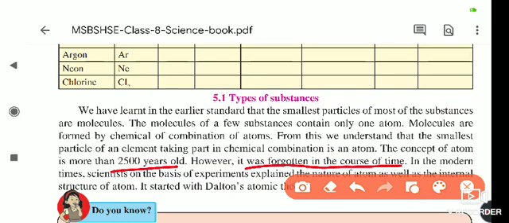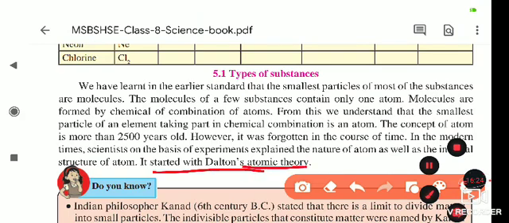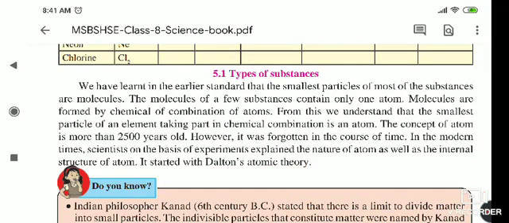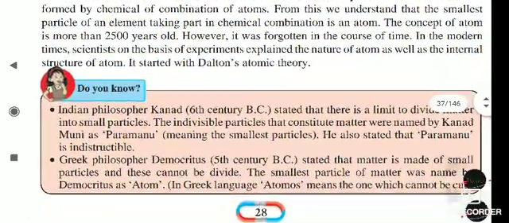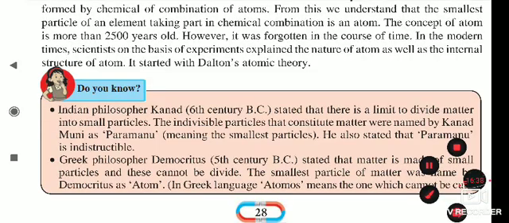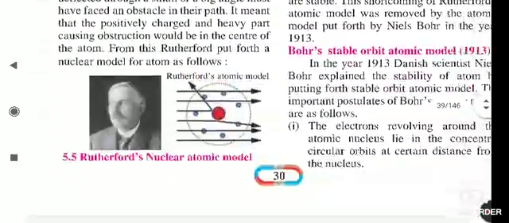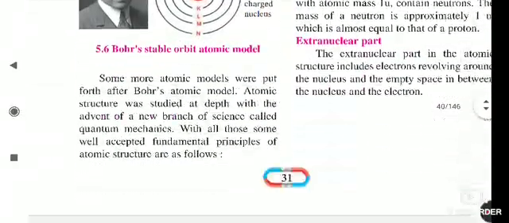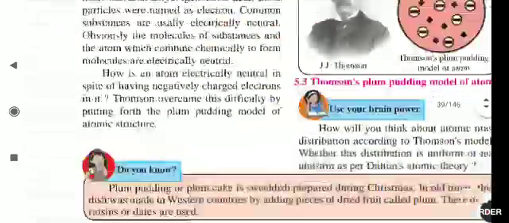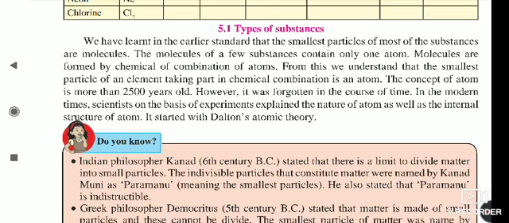Then in modern times, scientists on the basis of experiments explained the nature of the atom as well as its internal structure, starting with Dalton's atomic theory. Then came Thomson's theory, Rutherford's theory, and Bohr's atomic model, from which we understand the internal structure of the atom.